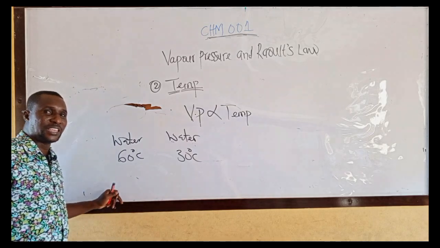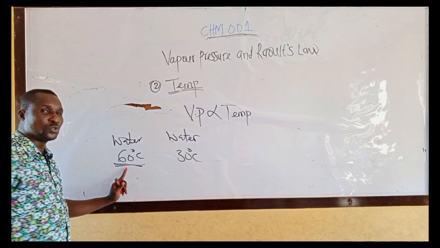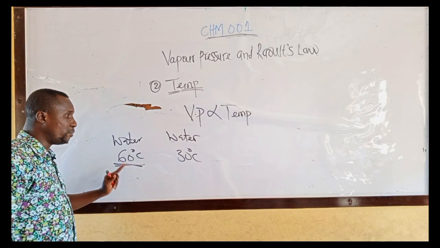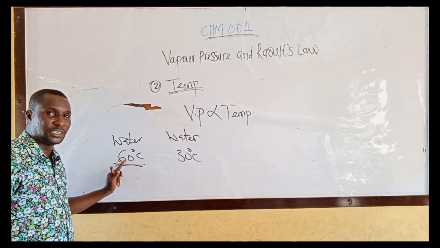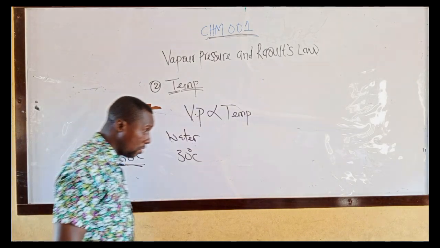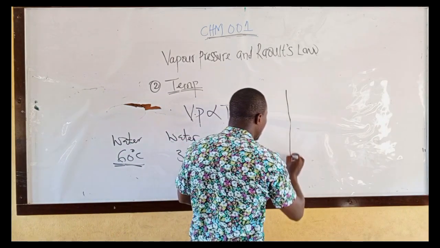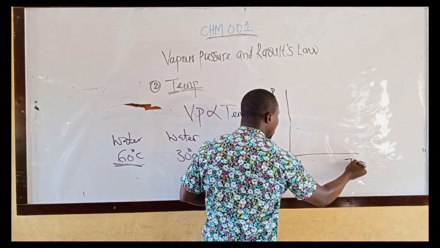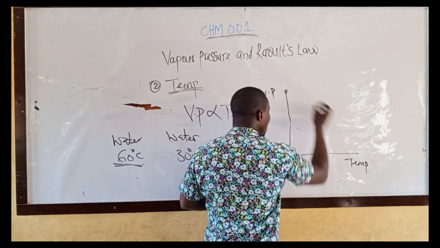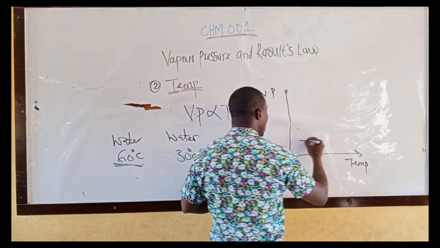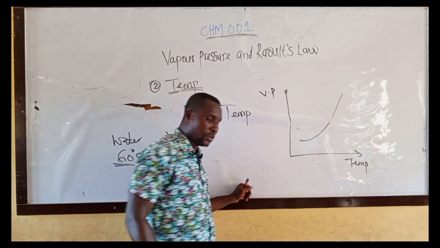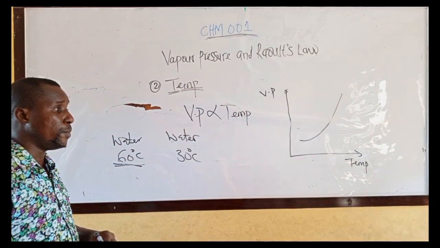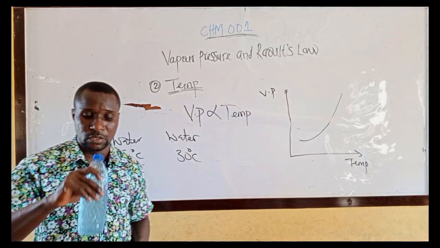Which one has higher temperature? This one. Therefore, this one will have a higher vapor pressure. Take note, higher vapor pressure. This water at 60 degrees C has higher vapor pressure. And what is the graph that shows the relationship between vapor pressure and temperature? Take note of this graph. That is the graphical representation of vapor pressure and temperature. Take note of that.